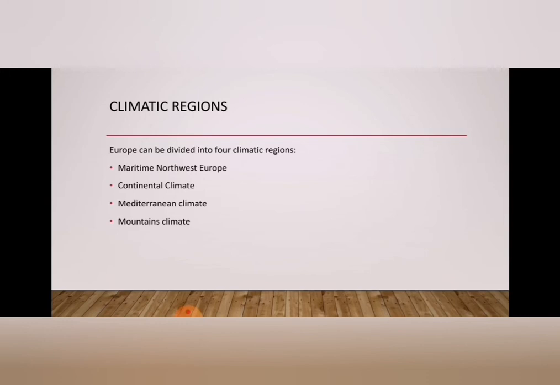Next, mountain climates. The Alps and Caucasus mountains have this type of climate. It is controlled by the altitude, angle of the sun rays and wind. The temperature ranges from -4 degrees Celsius in winter to 16 degrees Celsius in summer. The average rainfall is 50 centimeters on the leeward side and about 200 centimeters on the windward side of the mountain. At high altitude, the temperature is below freezing point.